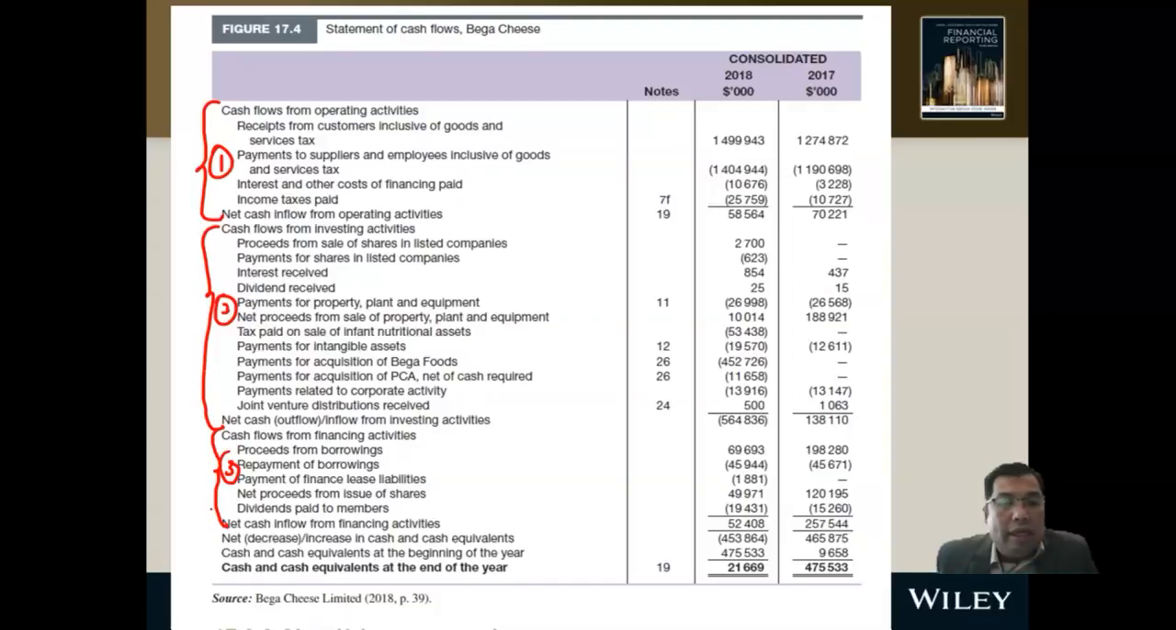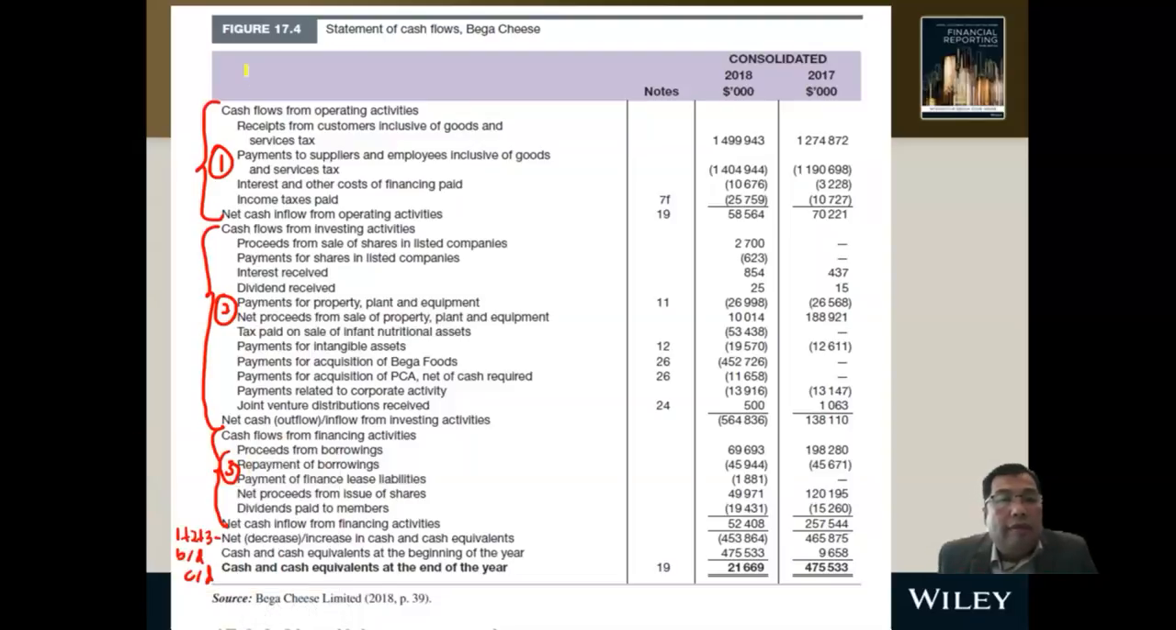You combine all these, this will give you your net effect. 1 plus 2 plus 3, this gives you net decrease or increase in cash and cash equivalents. This is your balance BD, and this will be your balance CD.